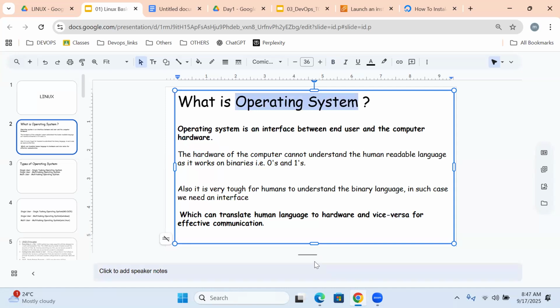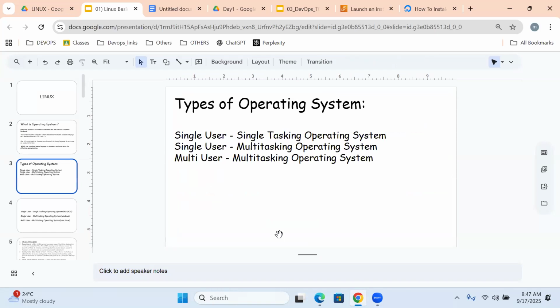What exactly does the operating system do? An operating system is an interface between the end user and computer hardware. Got it? It makes sure communication happens between the end user and computer hardware. So how many types of operating systems do we have? Totally three types: single user single task operating system, single user multitasking operating system, and multi-user multitasking operating system.